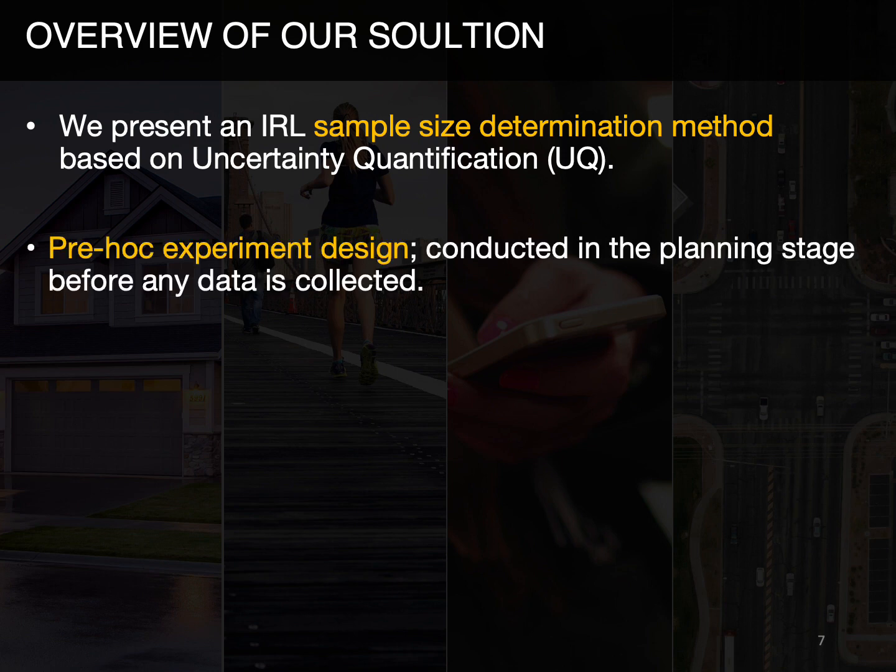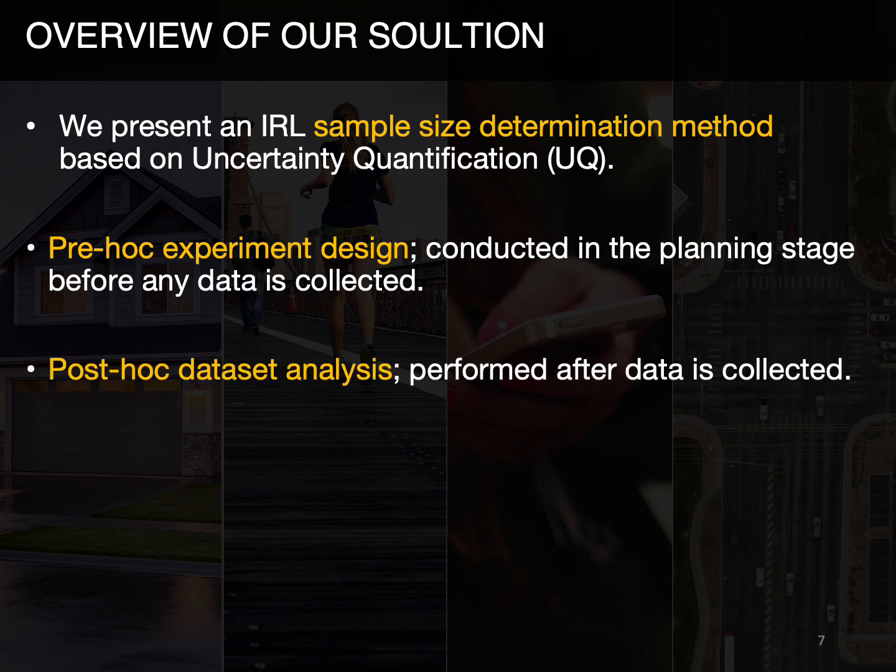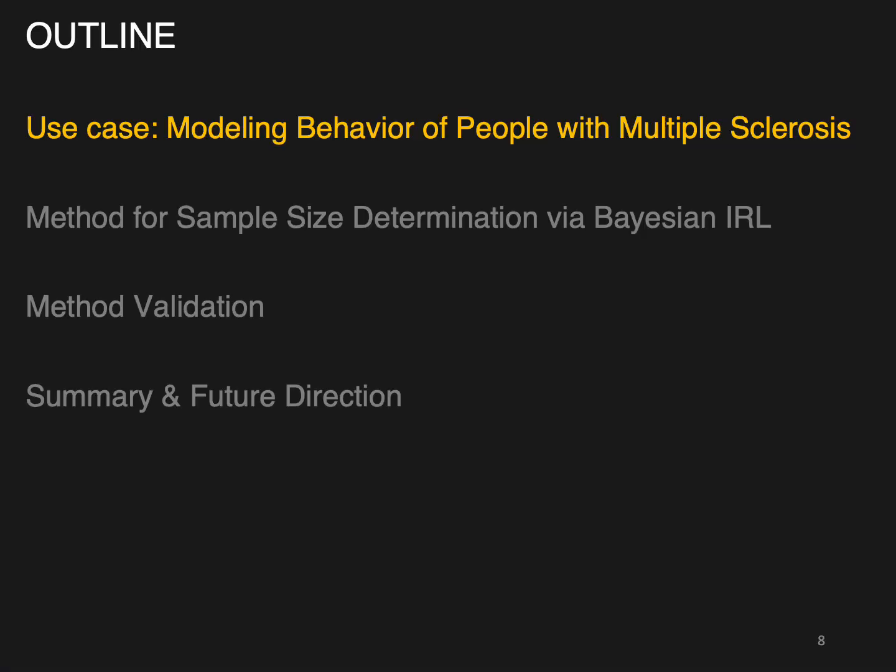Pre-hoc experimental design, conducted in the planning stage before any data is collected, to guide the estimation of how many samples to collect, and post-hoc dataset analysis, performed after the data is collected, to decide if the existing dataset has sufficient samples and whether more data is needed. And we will illustrate our method on an example of modeling behavior of people with multiple sclerosis or MS using IRL.